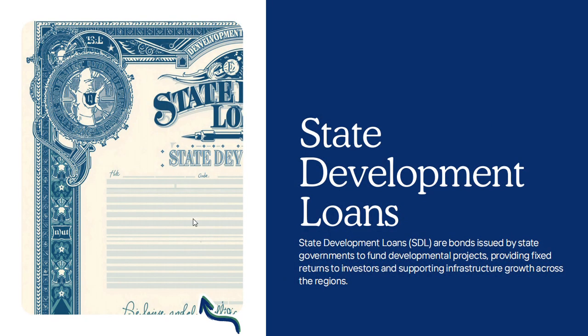Next we have SDL, that is State Development Loans. So SDLs are bonds issued by state government to raise funds. These are used for infrastructure and development projects. Think of it as a state borrowing money from the public.